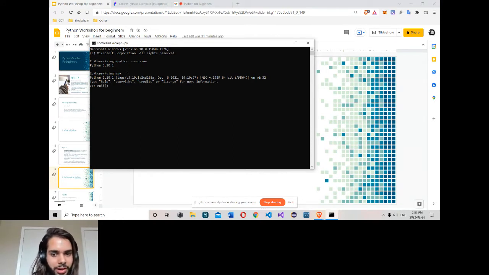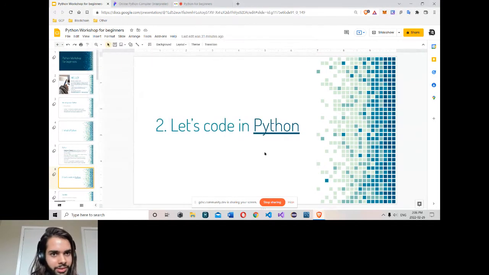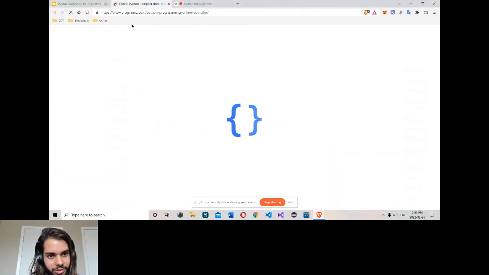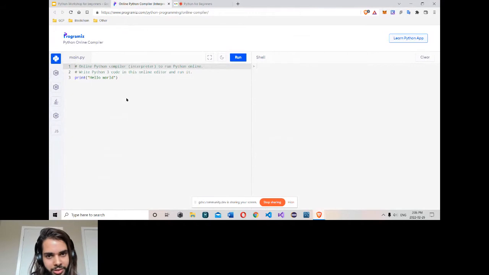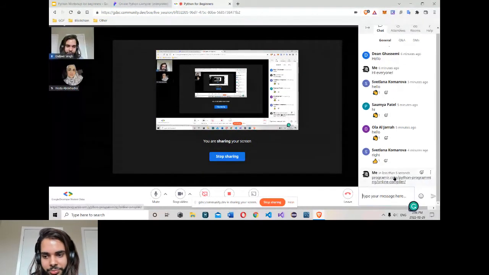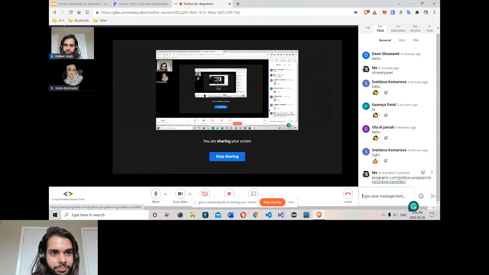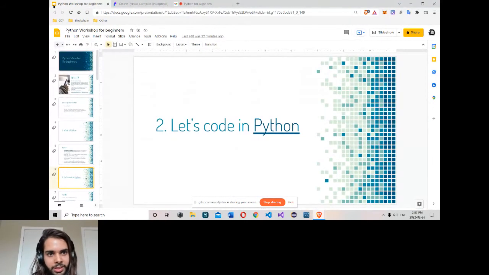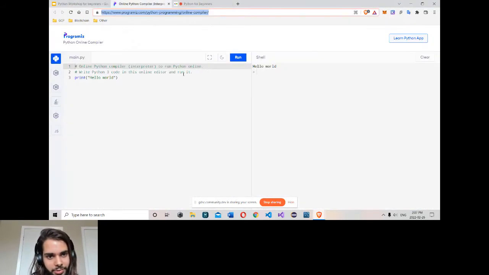But for this workshop, I will use a web-based IDE, Programiz. Here we can type the code, click run, and it prints the output on the web. We don't install Python. So we use this one for our workshop. I'll send a link in the chat. You can open the IDE or the compiler. It's very easy to use. Simply write the code here, run, and it runs the code. You don't install anything, very easy.